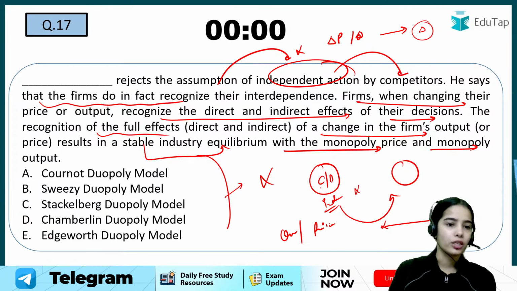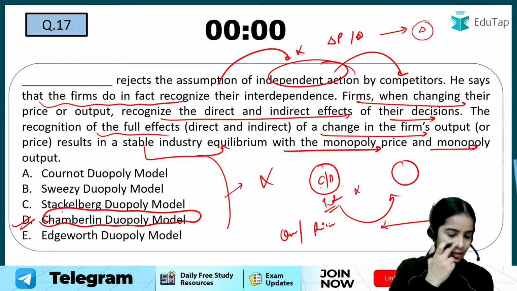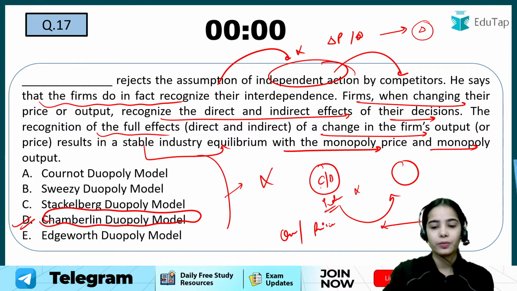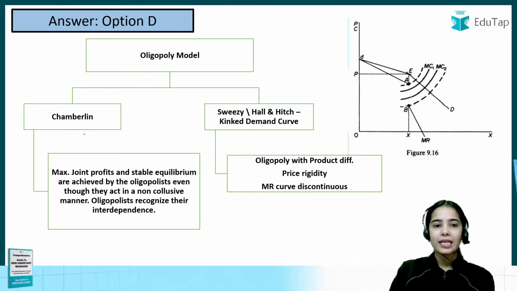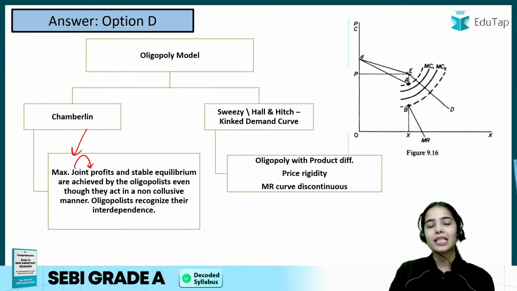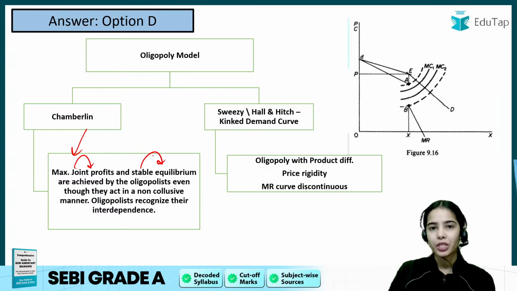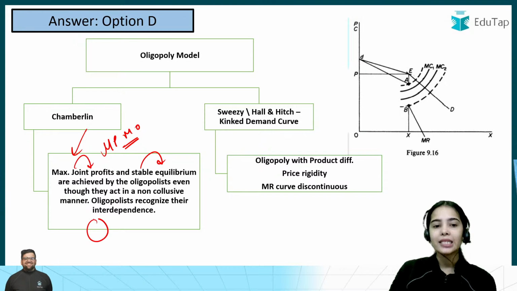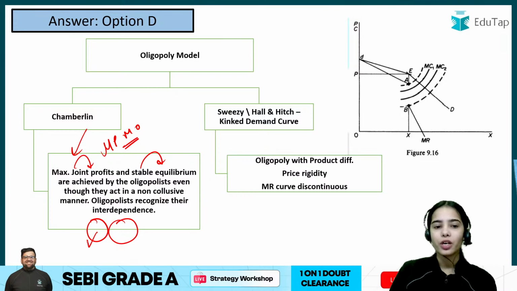So this model was given by Chamberlain. This is the Chamberlain duopoly model. Basically, Chamberlain has said that maximum joint profits can be achieved and a stable equilibrium can be achieved with the monopoly price and the monopoly output if the firms recognize their mutual interdependence and take actions in that manner.